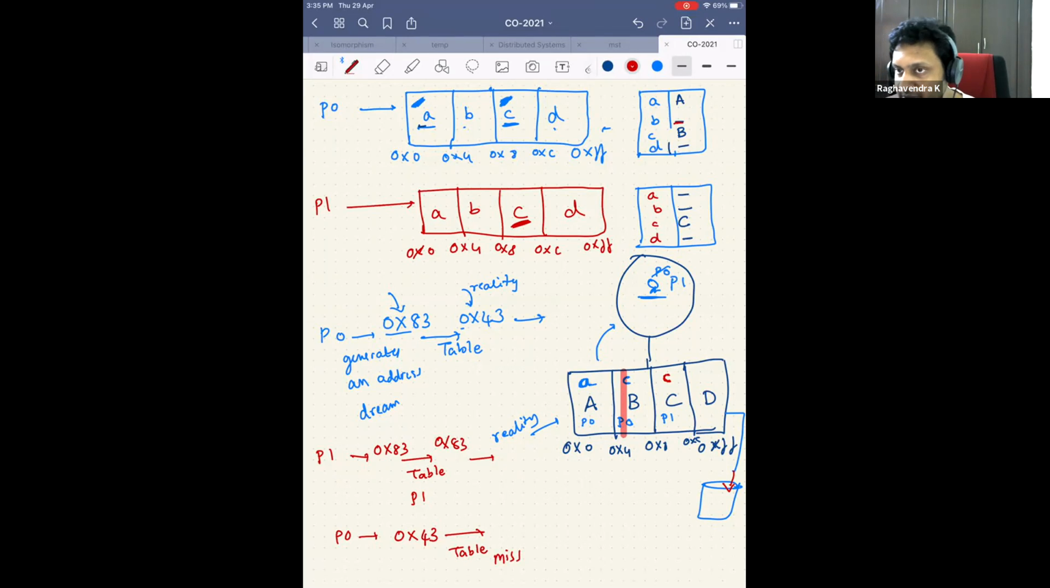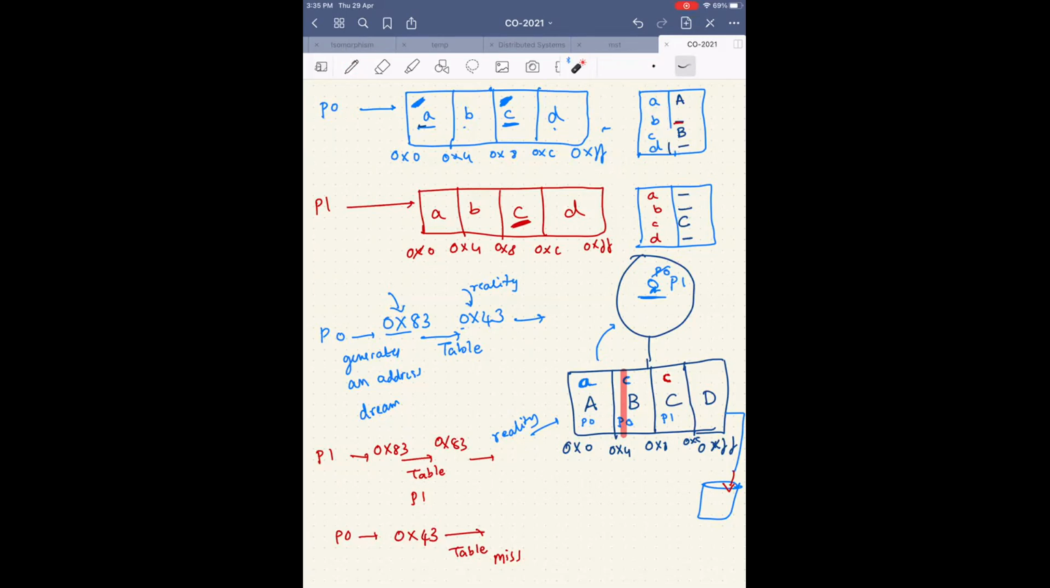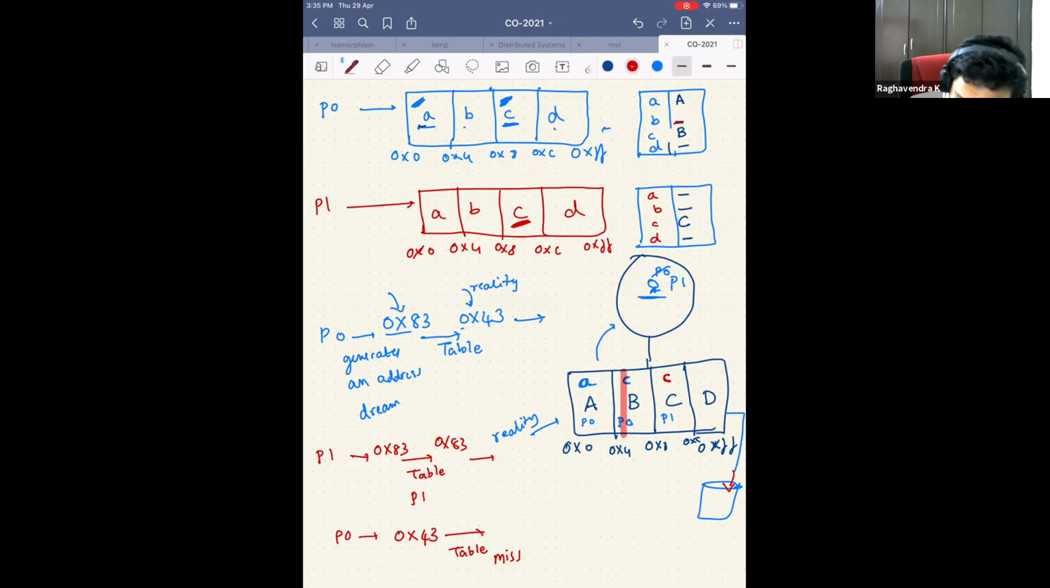It's actually similar to cache. You generated an address. The table said that yes, there is an entry called small b. But that is still there in the dream, it has not yet become a reality. Which means that where can that small b be? Can you guess? Secondary memory. Yes, right. So now we'll see what the secondary storage actually has.